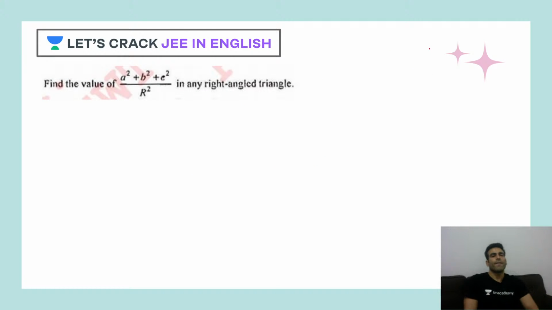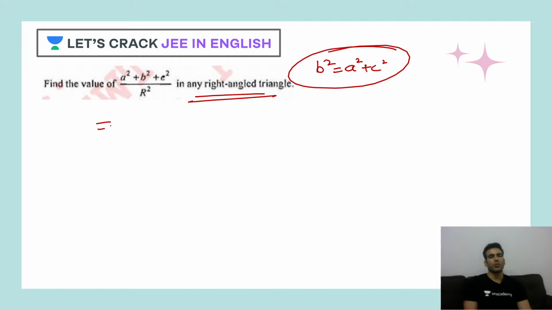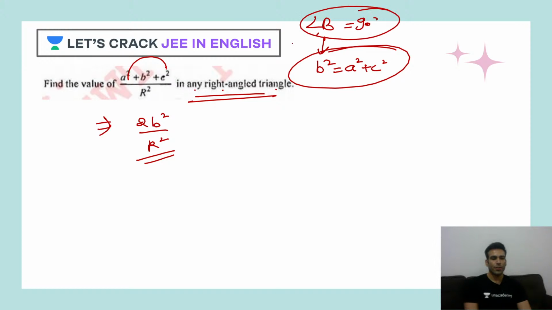Now the question is, find the value of this in any right angle triangle. In any right angle triangle, let's say B square is equal to A square plus C square, right? Let's use that information here. A square plus C square. If I add both of them, what do I get? Twice of B square upon R square. Correct? Now, just hang on. What it says is, in any right angle triangle. So here I assumed that angle B is 90 degrees. Correct?